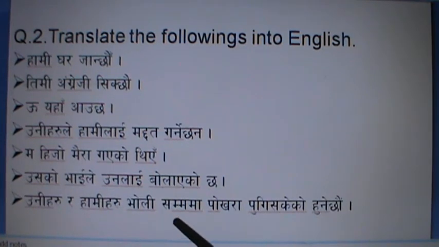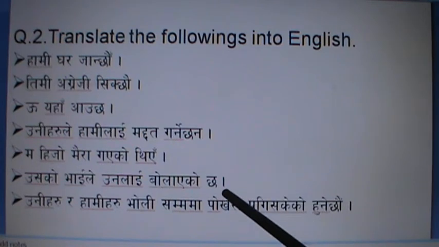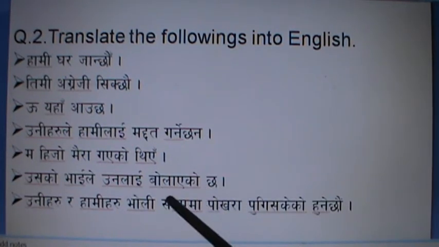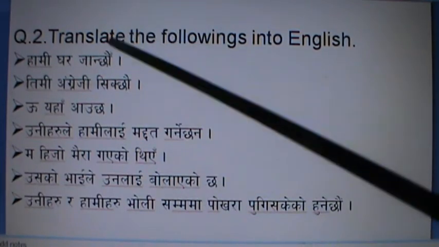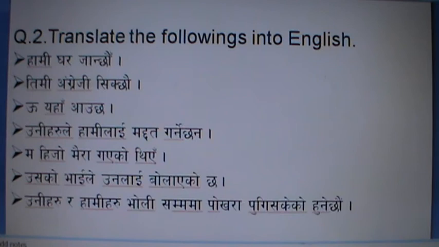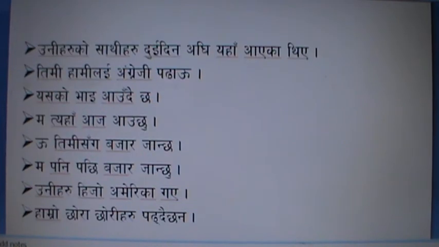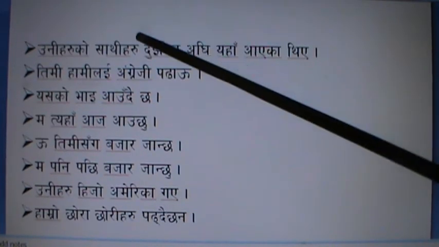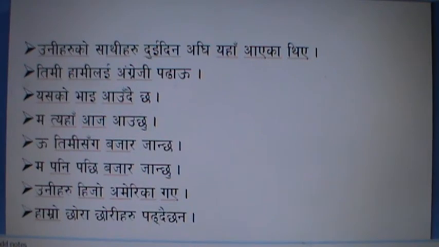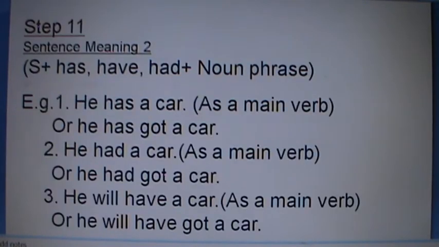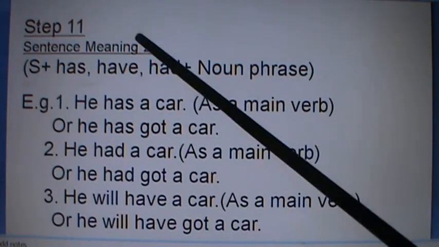उनीहरू र हामीहरू भोलिसम्ममा पोखरा पुगिसकेको हुनेछौं. That shows finished action in the future. Okay, will have plus verb 3 form you can use for this. So in this way you can just try. Try until you feel very easy to write and speak fluently. So these exercises are all just for you. Keep doing them.